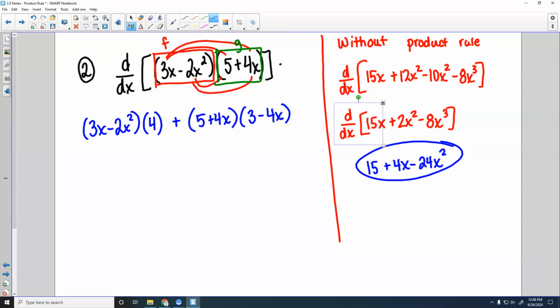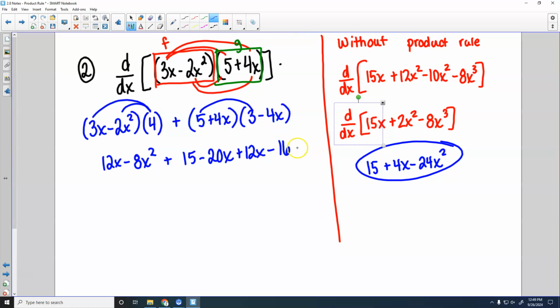Okay, you would need to simplify here, so you would need to distribute this 4. You will get 12x minus 8x squared. Over here, you've got to FOIL this together, so you get 15 minus 20x plus 12x minus 16x squared.